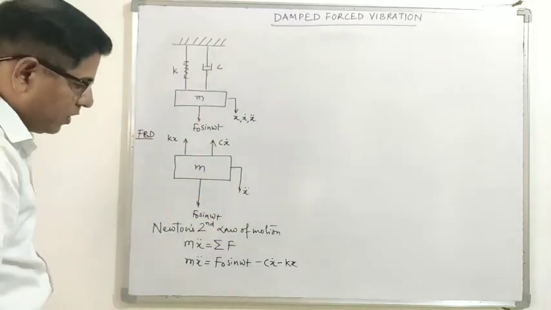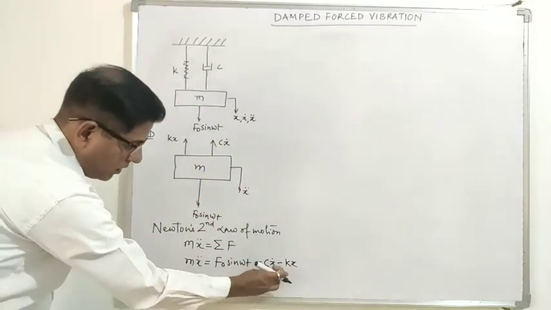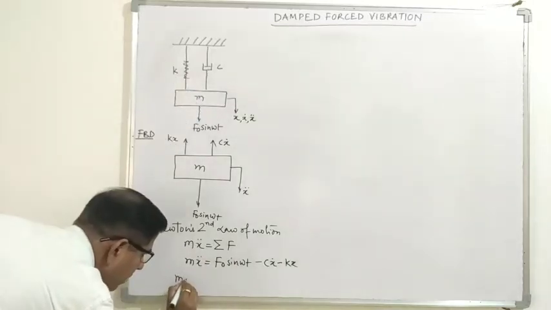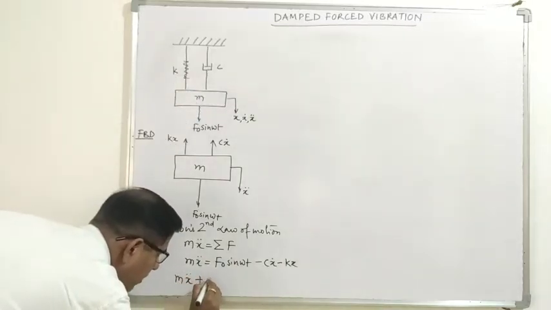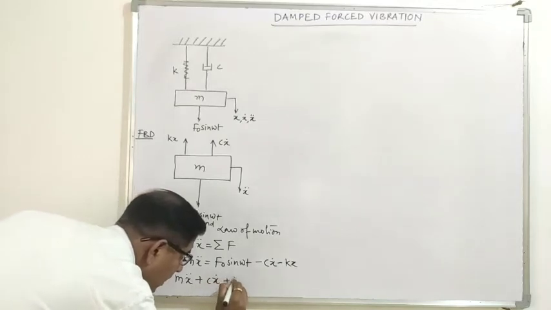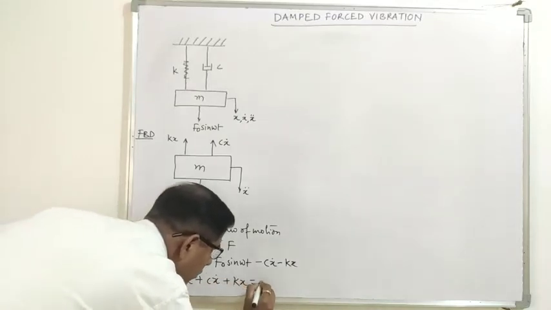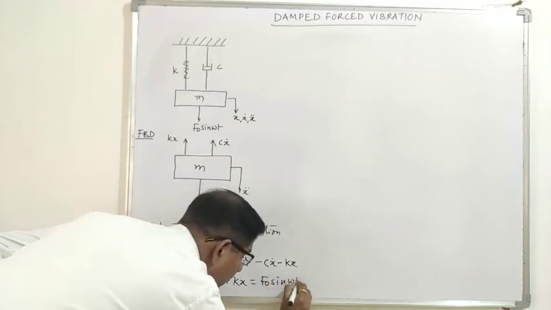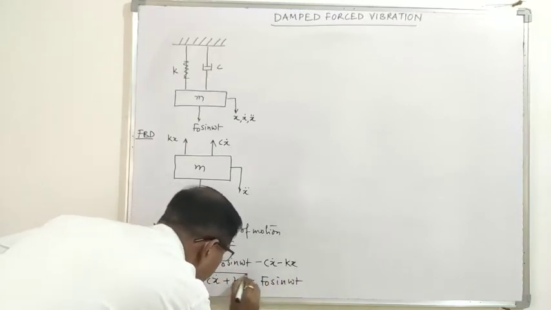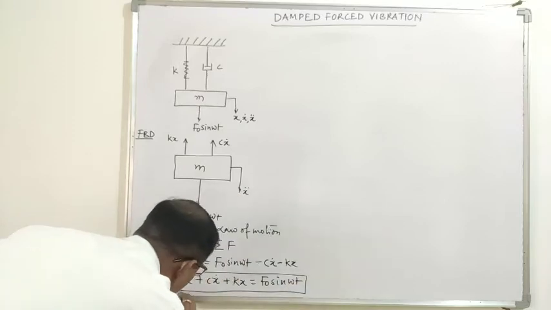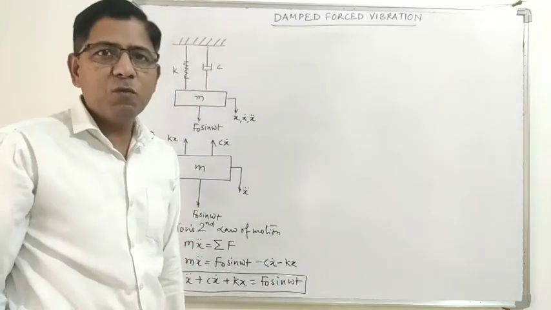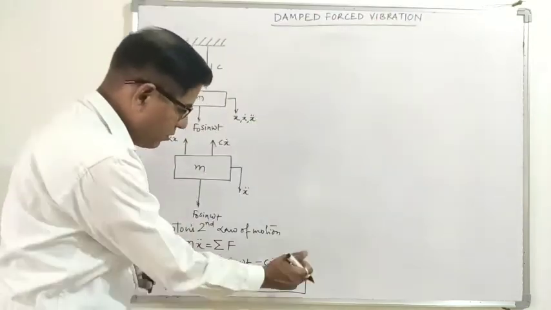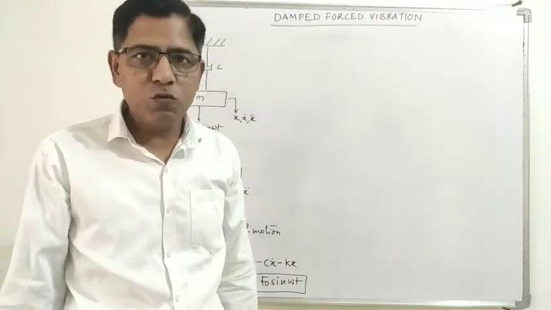Now if you bring these terms to the other side of the equal to sign, then this becomes mx double dot plus cx dot plus kx is equal to F0 sin omega t, and this is the equation of motion for damped forced vibration. So this is the equation of motion for damped forced vibration.